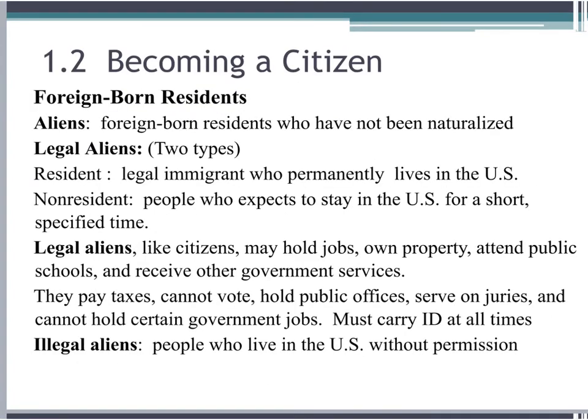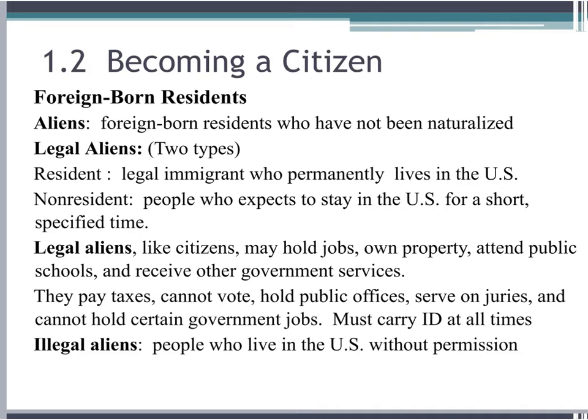Please write down the following. Please write down the word aliens and the definition next to it. Please write down legal aliens, resident and non-resident.